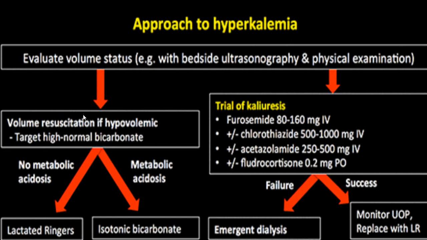You resuscitate for volume status and target high normal bicarbonate, correct metabolic acidosis, and if there is no metabolic acidosis, you can use Ringer lactate, and if there is a metabolic acidosis, you can add isotonic bicarbonate. And for hyperkalemia, you can use furosemide or you can go for dialysis. So this will be the thing.